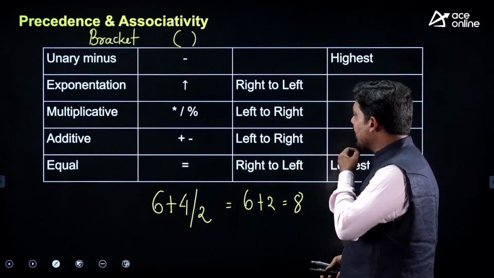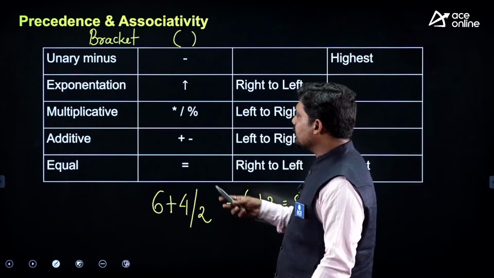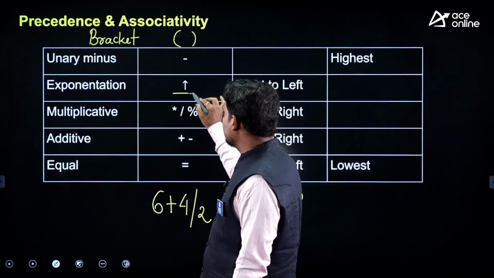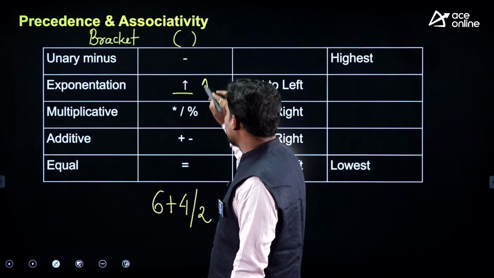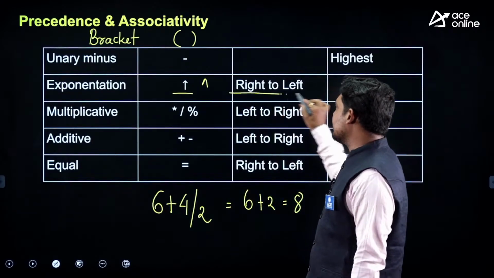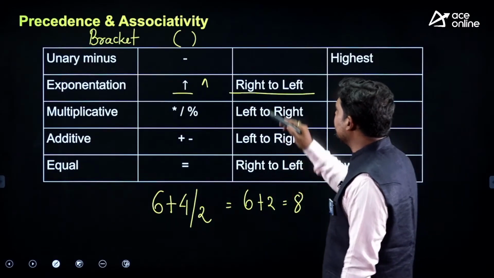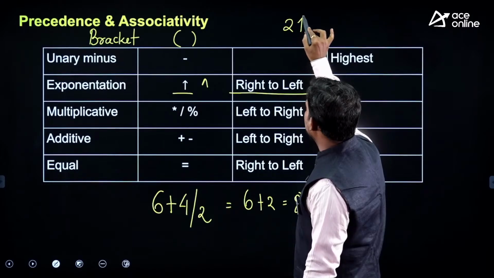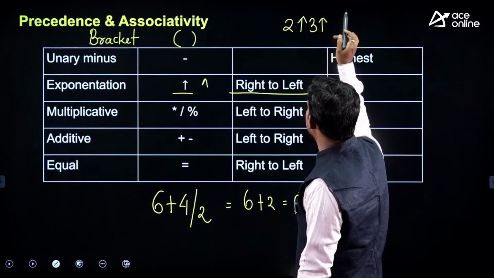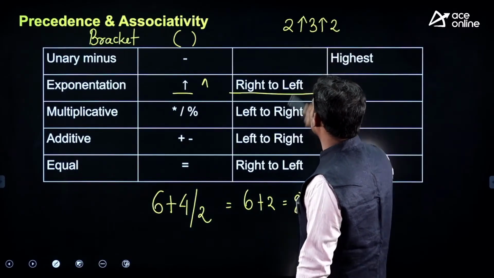Now there is the unary minus, which has the highest precedence, then exponentiation. Exponentiation is sometimes an up arrow and sometimes a caret. Its associativity is right to left. That means if you have an expression 2 exponentiation 3 exponentiation, suppose 2.